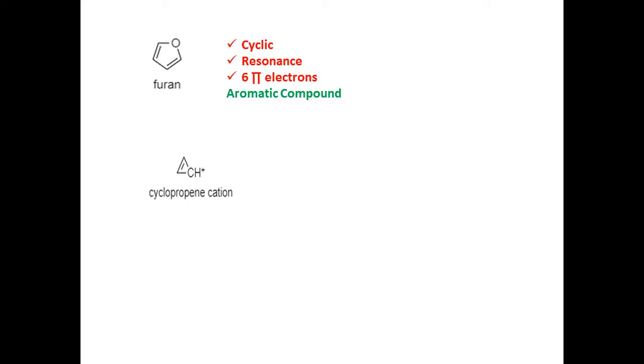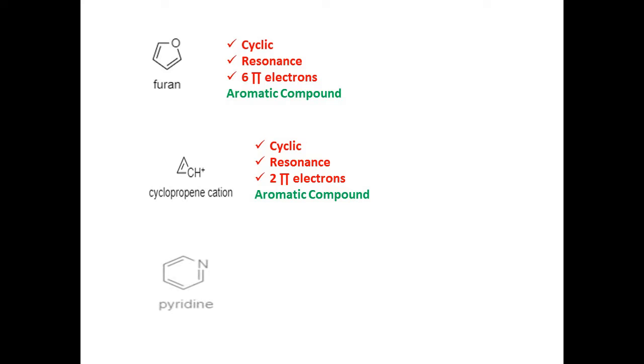Cyclopropene cation. Cyclopropene cation contains 2 pi electrons from one double bond and there is resonance between the double bond and the positive charge. So, this molecule shows resonance and this molecule is aromatic. This positive charge is delocalized on all the 3 carbon atoms of the ring through resonance.